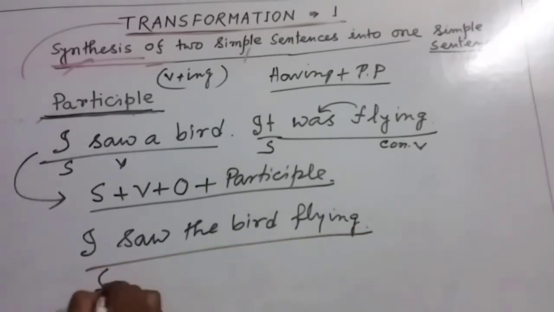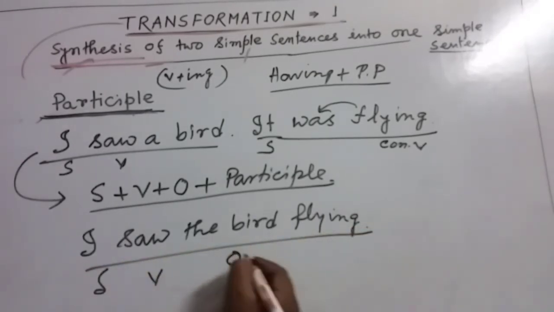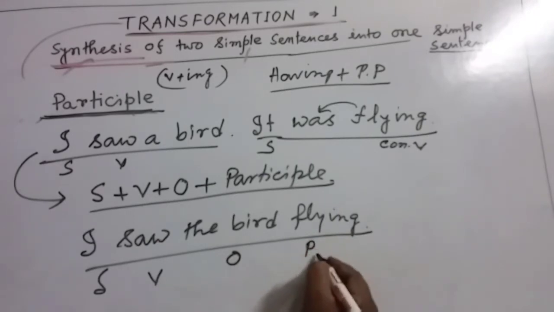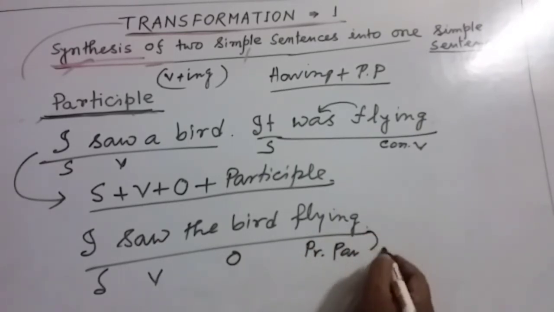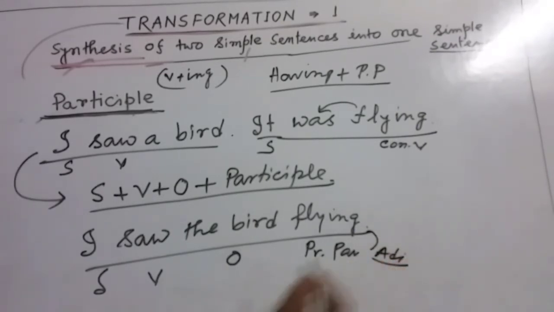This is the subject, this is the verb, this is the object, and this is the present participle. That means it's an adjective. It's not a verb. So there is only one subject and one verb. So it's a simple sentence. My dear friends, in this way we can form simple sentences.